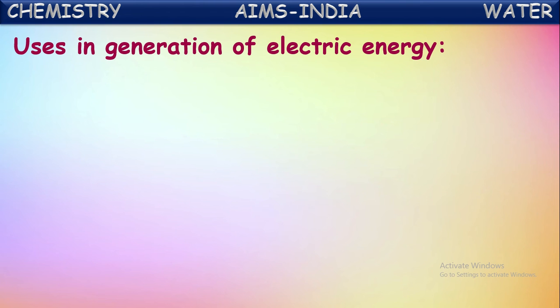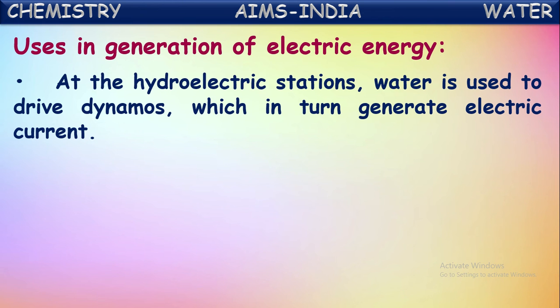Uses of water in generation of electricity. Water is used in the production of electricity also, which we call hydroelectricity. At hydroelectric stations, water is used to drive the dynamos, which in turn generate electric current. The water drives the rotation of these dynamos, from where the electricity is produced.